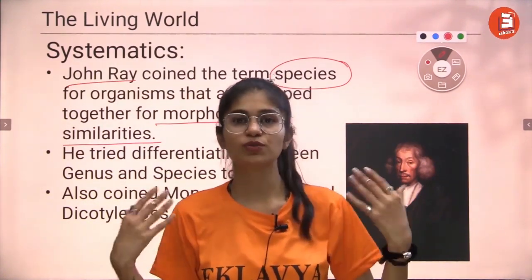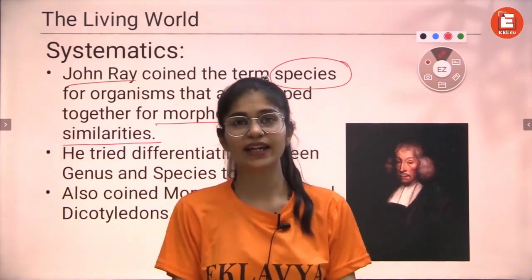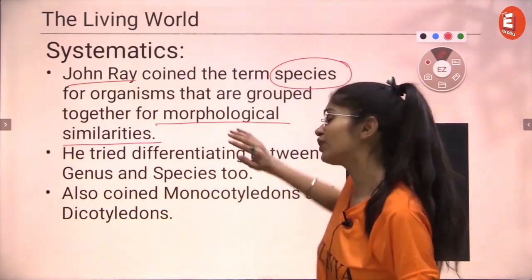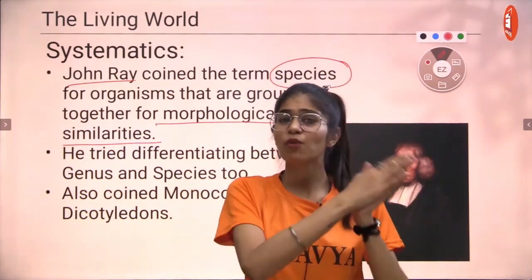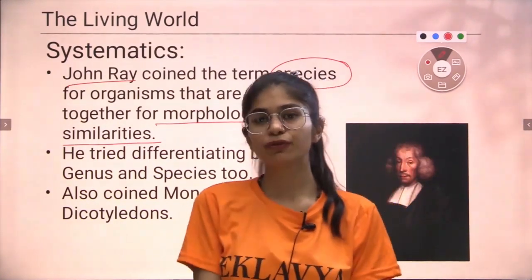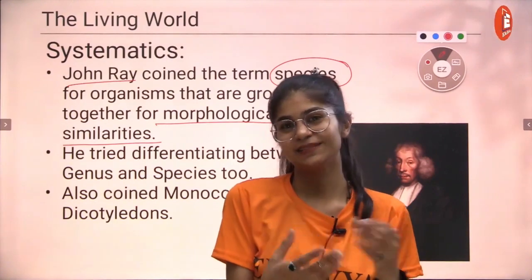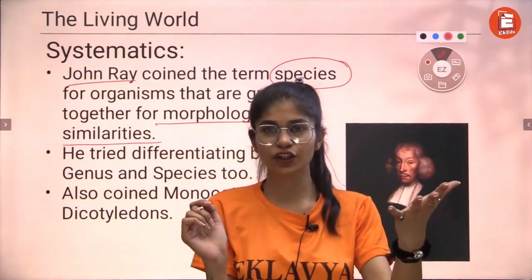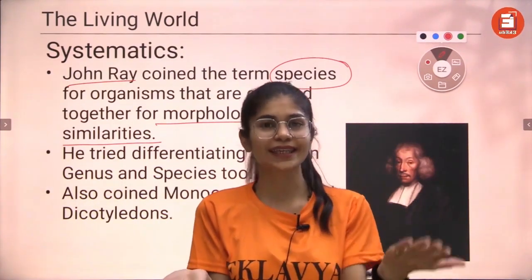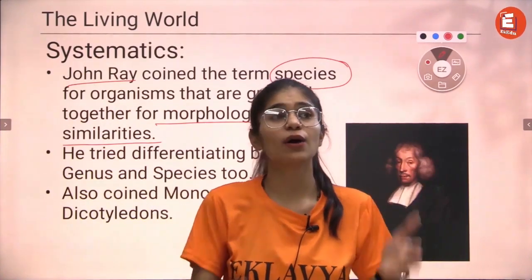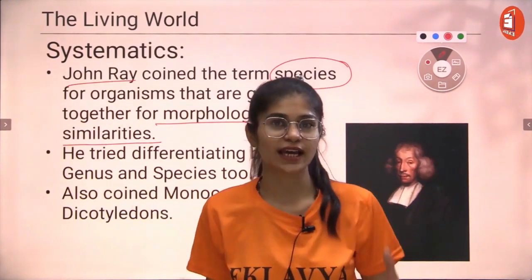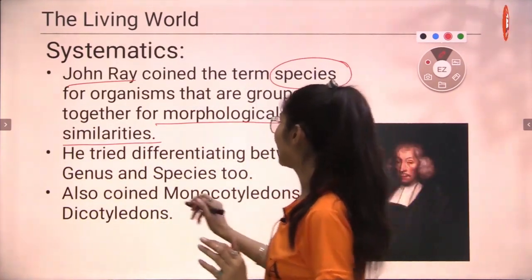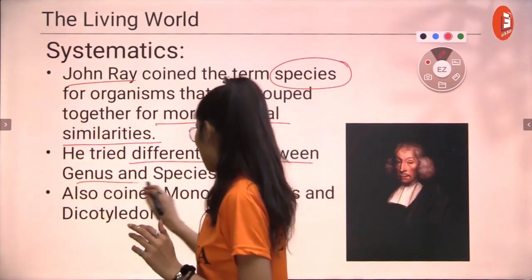We will have shoulders which will be broader than our face. Then we're going to have legs and limbs and a torso. So what happens here is that we're trying to figure out the organisms that are morphologically similar. For example, if you find a person or an organism on a street, you will instantly know if it's a human or a dog or a cat, right? Because we know exactly how a human, a dog or a cat looks, because we've seen the morphological structure of those organisms. Then he tried to differentiate between genus and species.